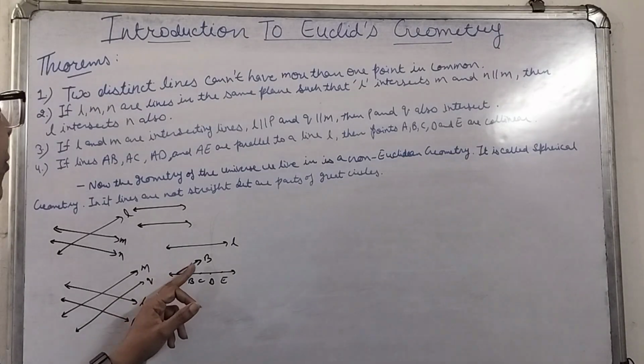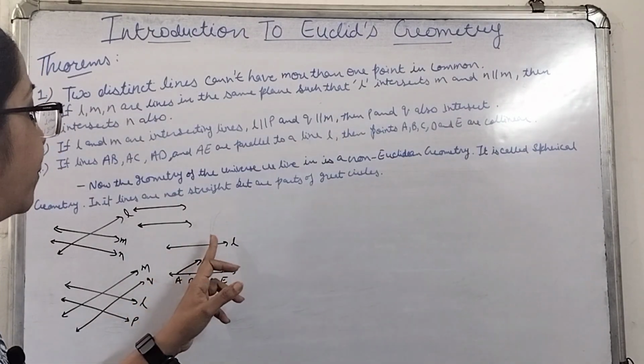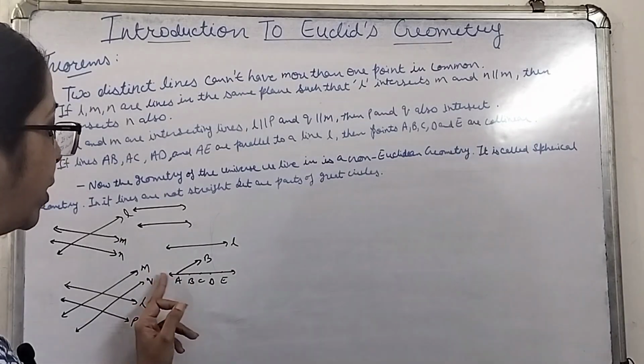In that case, AC will not be parallel to your L because A is common for these two lines, AB and AC.